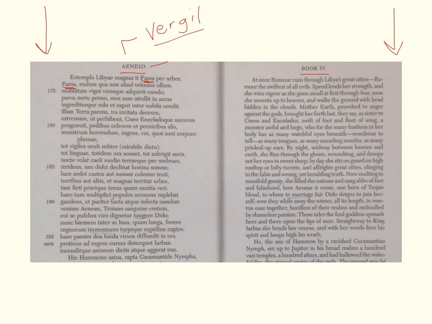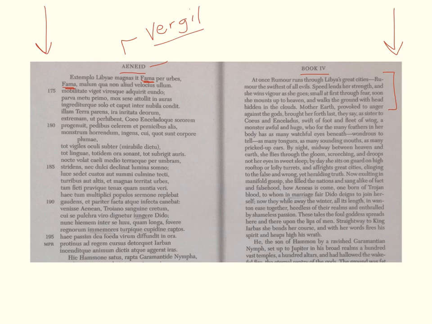So it says, "At once rumor runs through Libya's great cities. Rumor, the swiftest of all evils. Speed lends her strength, and she wins vigor as she goes. Small at first through fear, soon she mounts up to heaven and walks the ground with head hidden in the clouds." This is just such a gorgeous image of rumor, how rumors can spread very, very quickly and grow and get faster and faster to the point that she's walking with her head in the clouds because she's so big and monstrous.